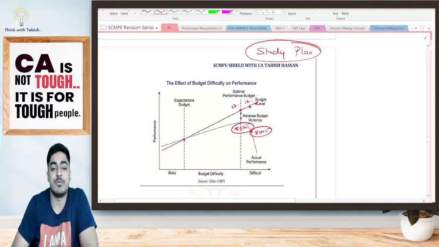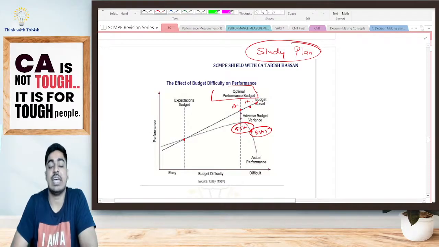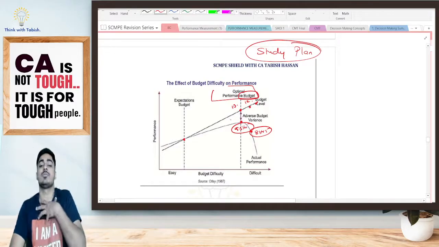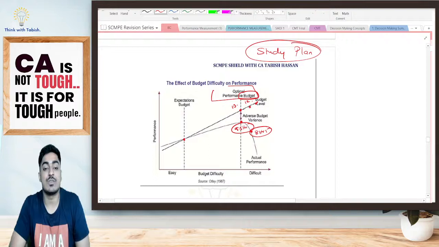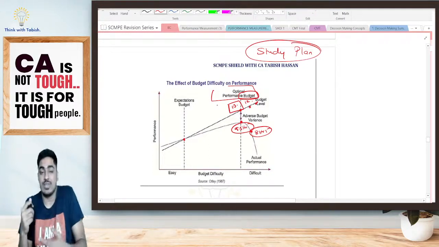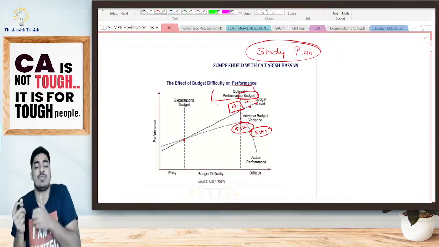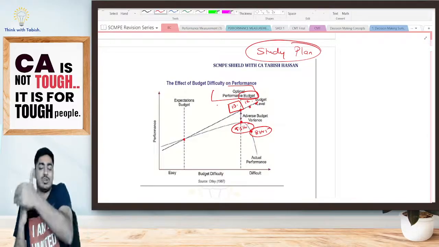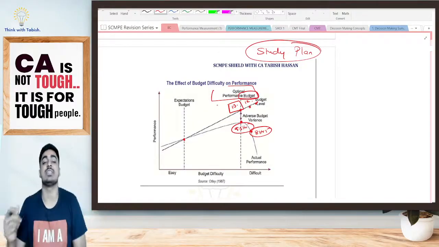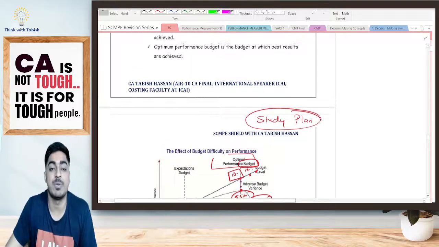Yes, optimal performance budget. It is the budget at which my actual performance is optimal. Where can I ensure that my actual performance is best? When I'm setting a budget of 10 hours for a day, it is possible that, because of the motivation, I will study for 10 hours. Or even if I fall short, I will try my best to achieve that. So my actual performance is best when I'm setting a budget this way. So this is my optimal performance budget.